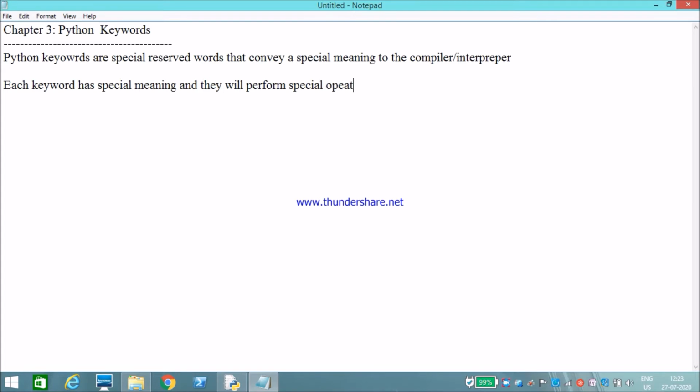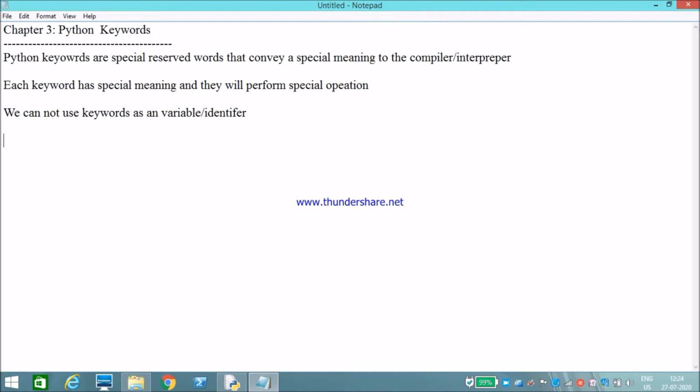So we cannot use keywords as a variable or an identifier. Otherwise, it will throw an error.